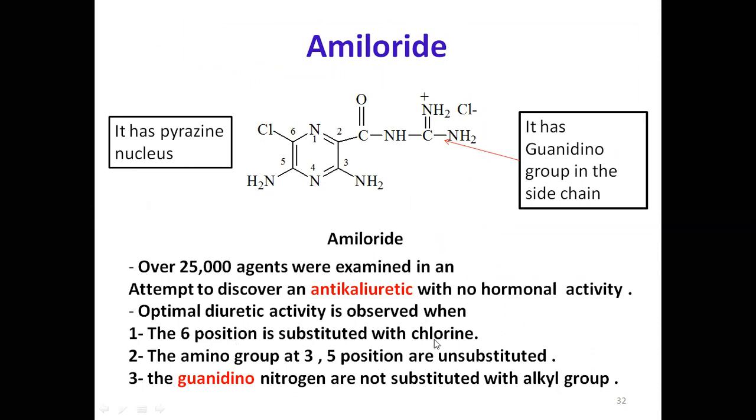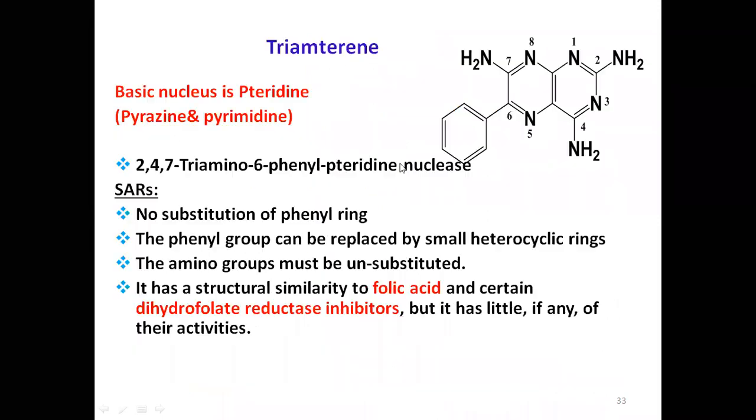Here, the sixth position is substituted with chlorine. This is SAR, direct, no change. The amine groups are at the fifth and third positions. Then guanidino. You know CH4 is methane, CH3 is methyl. Actually, this portion is guanidine. Now it is substituted, so it is guanidino. And this group must be unsubstituted.